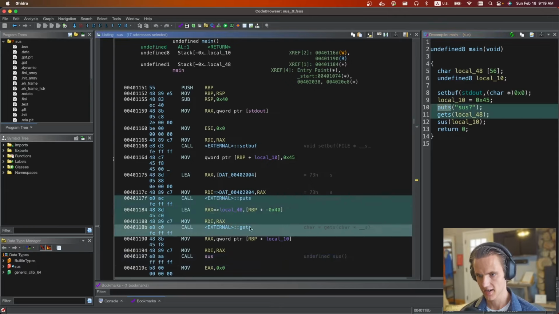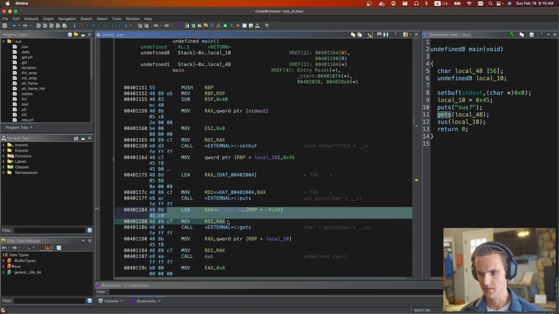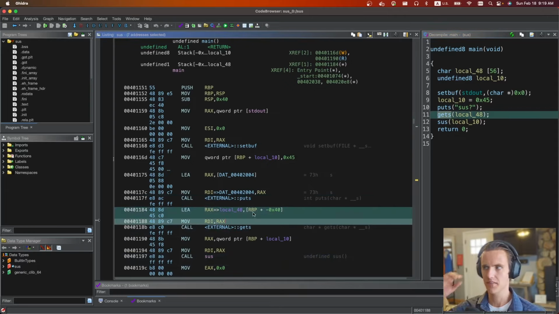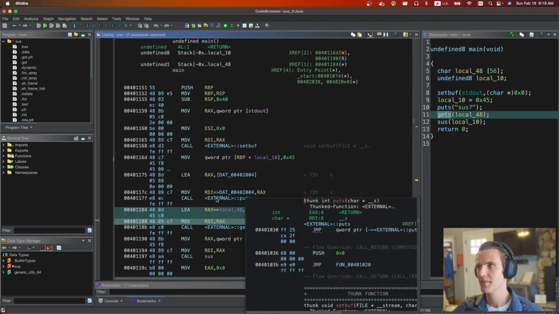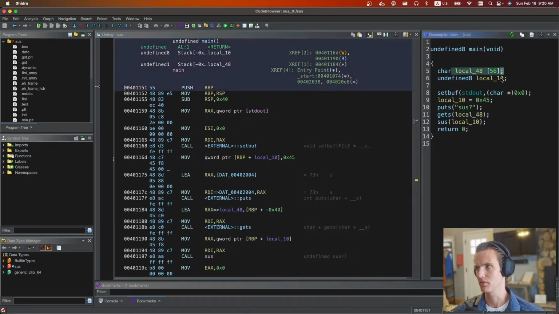right here. So it is going to load these two lines. It is going to load some variable, this local 48, which I think was set to the value of 69. It's going to load whatever value this is into RDI for us. So we don't quite have a pop RDI, but as part of our buffer overflow, we can actually set that local variable. So we're going to do the buffer overflow here. It's going to clobber this, and then this value is going to get loaded into RDI. So it's not a pop RDI, but we basically have full control of RDI from this buffer overflow.